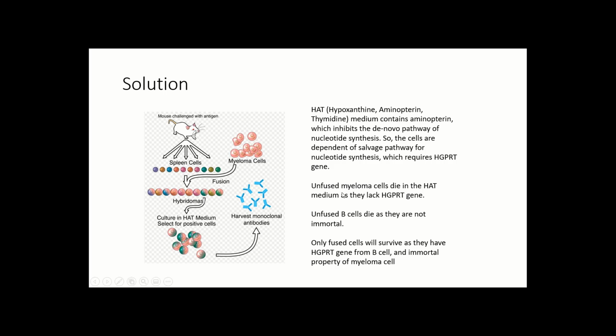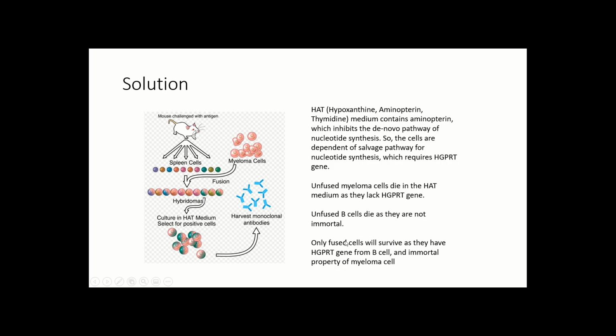So the unfused myeloma cells will die in this HAT medium because they lack the HGPRT gene. As the media contains aminopterin, in the absence of the HGPRT gene they cannot use the salvage pathway, so they will die. Unfused B cells will die although they have the HGPRT gene. For some generations they will survive in this HAT medium, but after that they will die because B cells are not immortal. Only the fused cell, the hybridoma cell, inherits the HGPRT gene from the B cell and the immortality from the myeloma cell.